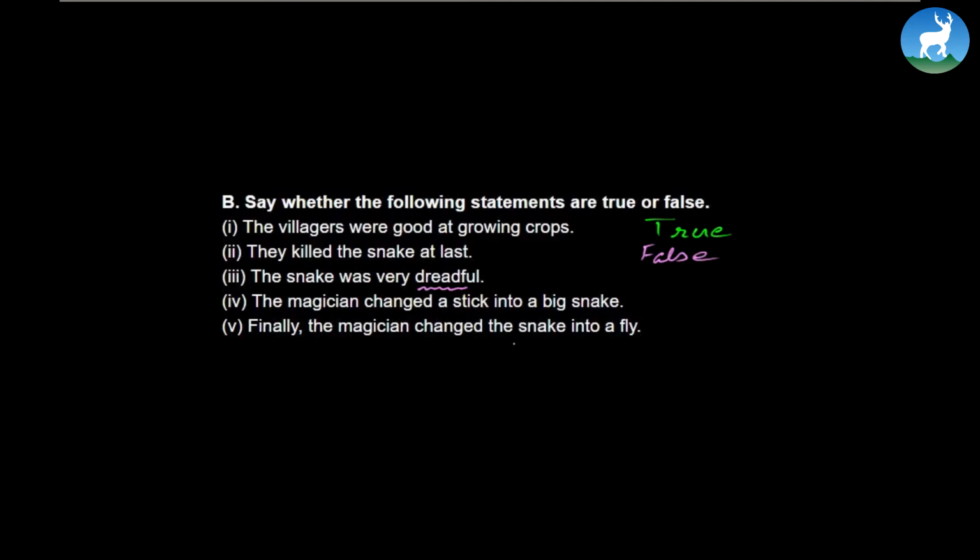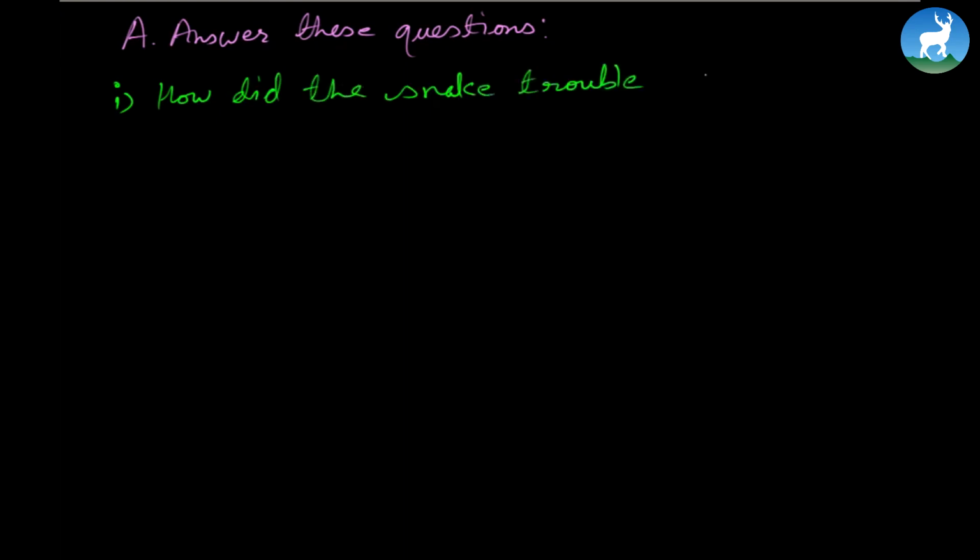Now, let's look at the question and answer. Shall we? Number A, answer these questions. Before we began the reading passage, remember I gave you work, observe the picture and write about it in your own words. Okay, so there's one more question to it. Number one: How did the snake trouble the villagers? Remember, the snake created a big trouble to all the villagers.